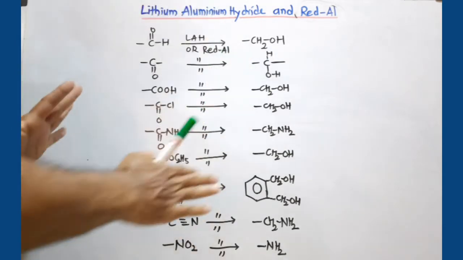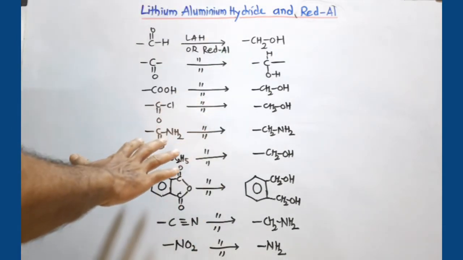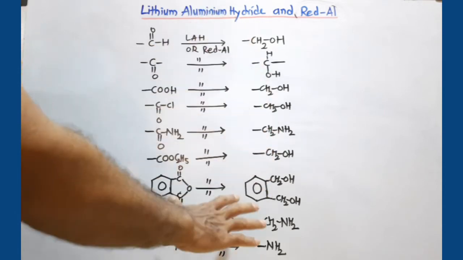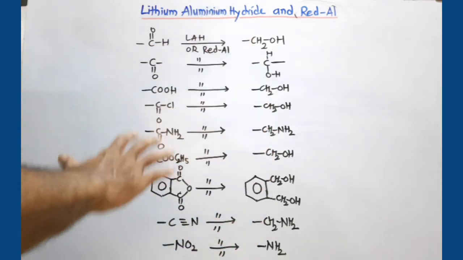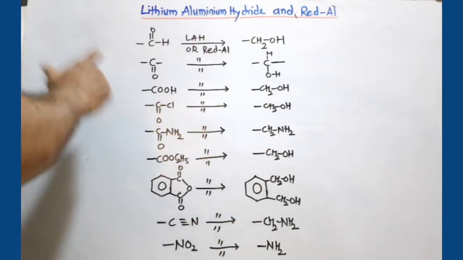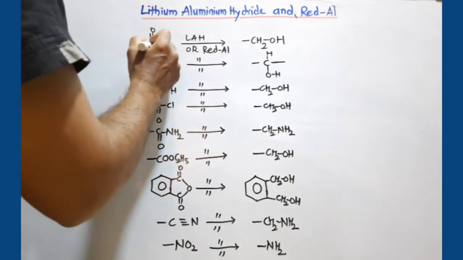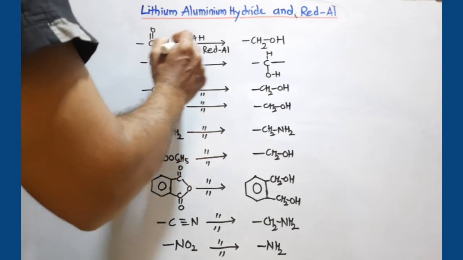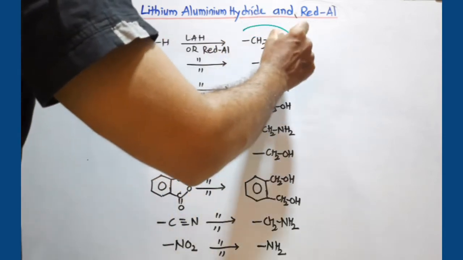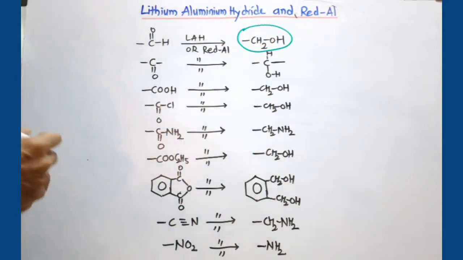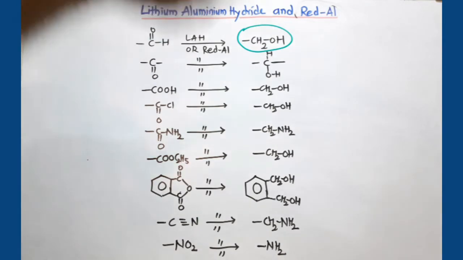By using this memory map, you can understand these reactions or memorize all these conversions to solve different problems related to these reagents. Now see, if an aldehyde is there, 1H is added here, 1H is added here, it is always converted to CH2OH. So if you see an aldehyde group, it is converted to CH2OH.